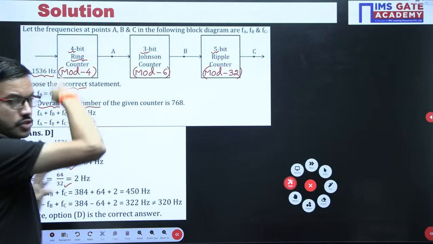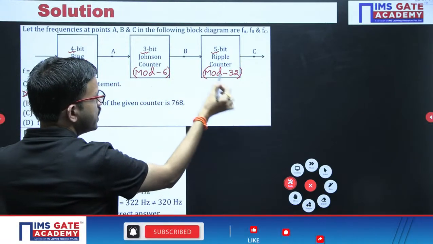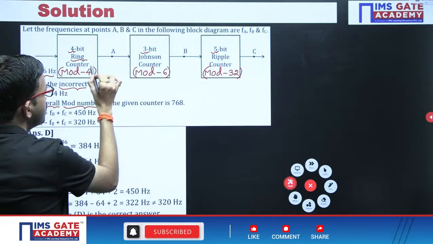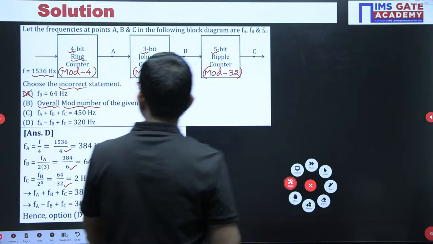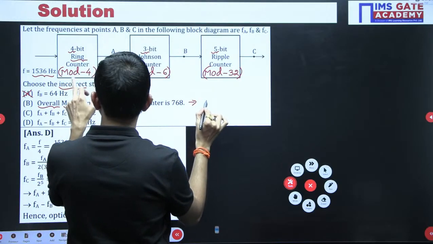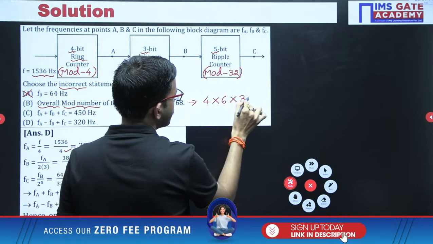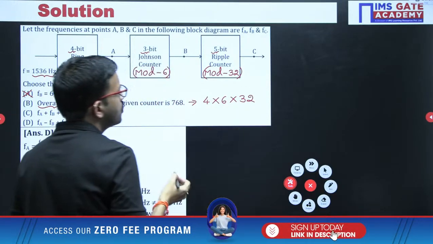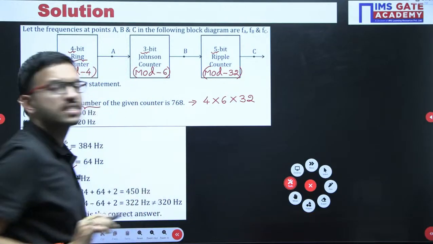That means for this overall circuit, see here we got mod 4, here mod 6, here mod 32. So you just have to multiply these mod values, that's all. Regarding this one, I'm telling the overall mod number will be 4 into 6 into 32. When you do the simplification, 4 6s are 24, into 32, so definitely you will be getting 768.